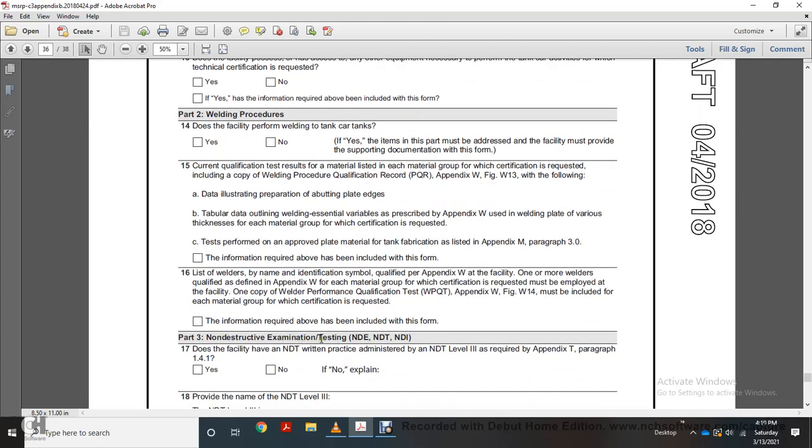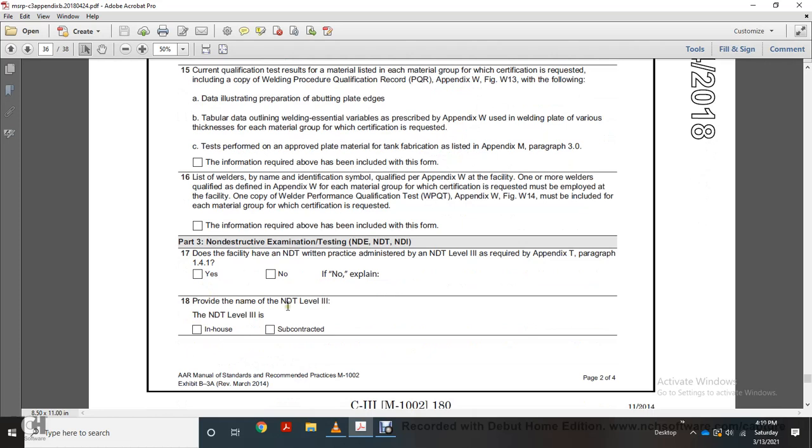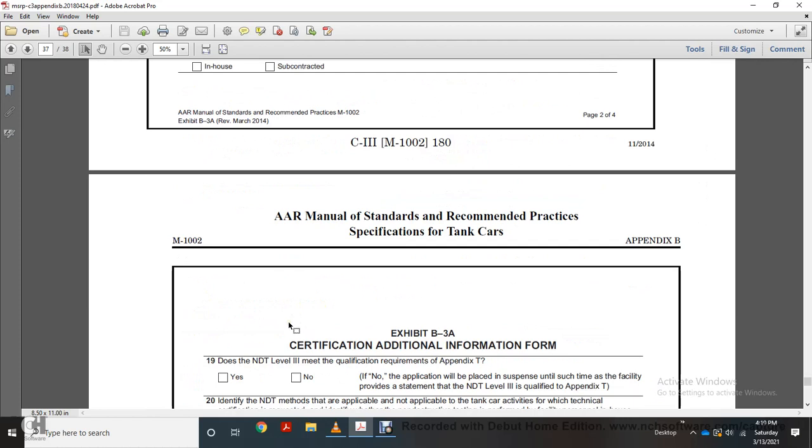Part 3, non-destructive examination testing. Has the facility a non-destructive testing written process, practice administered with the non-destructive testing Level 3 as required in Appendix T, paragraph 141? Yes, no. If no, explain. Provide the name of the non-destructive Level 3. Level 3, in-house or subcontracted. And then certification of different information of the Exhibit B3A.